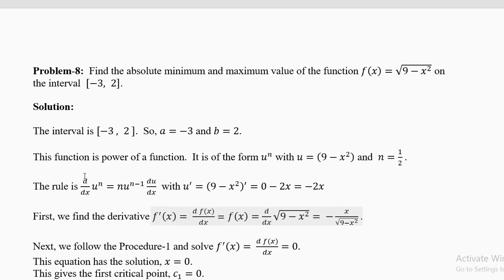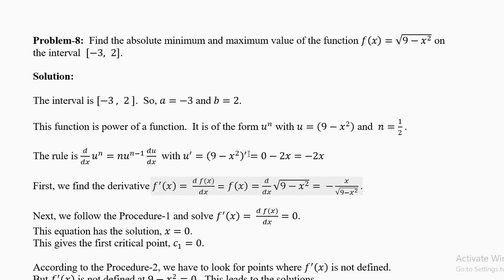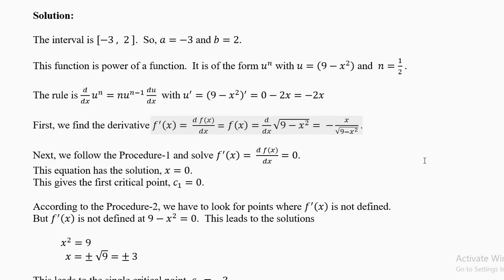Now find the derivative. What's the form of this? This is u power n, u equal to 9 minus x square, n equal to half. Square root means half power. What's the derivative of u power n? N into u power n minus 1 into du by dx. How much is u prime? U prime is 9 minus x square whole prime. Derivative of 9 is 0. Copy the minus. Derivative of x square is 2x. 0 minus 2x is -2x. Please remember your derivatives.